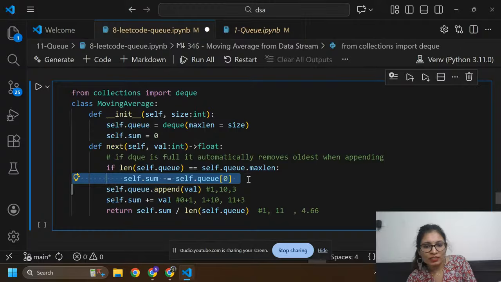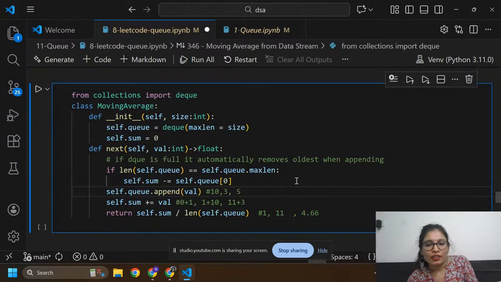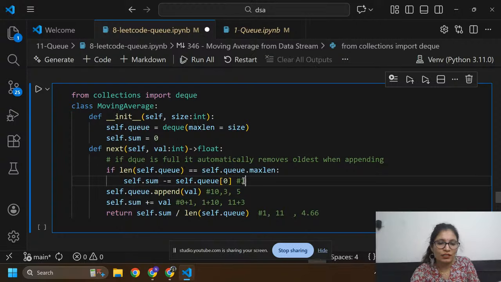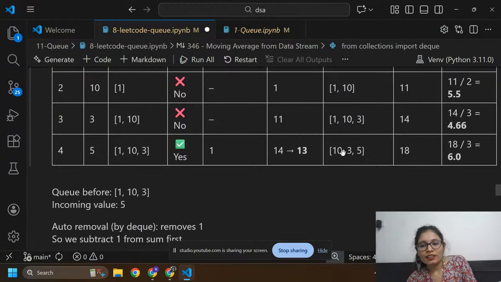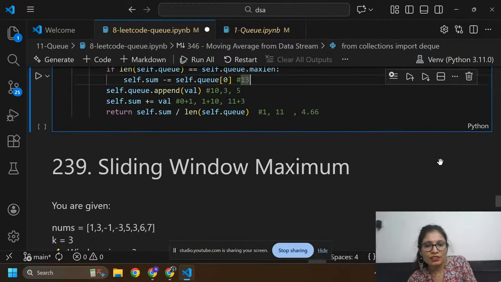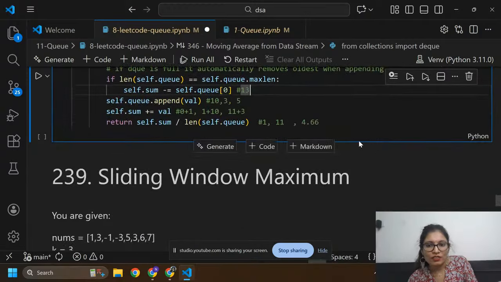After removing this 1 from the sum, my sum is 13, and now the total sum is 18. If you divide 18 by 3, you get 6. So 6 is our answer here.